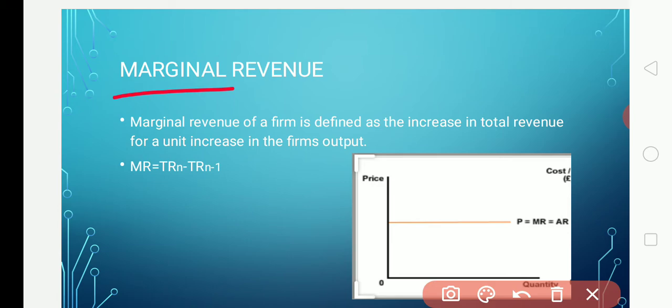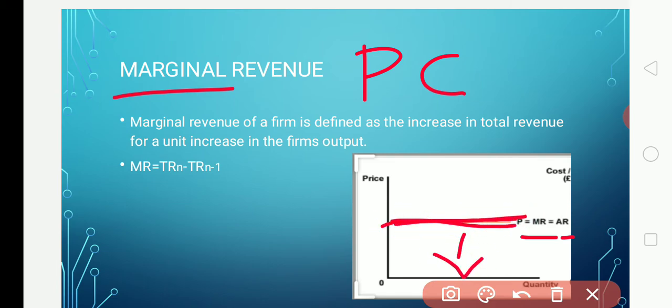Okay, and under perfect competition, the price line, the marginal revenue and the average revenue all have the same shape, horizontal towards the x-axis. And how to calculate the marginal revenue? MR equals TR n minus TR n minus 1. Okay, and here we'll see with an example.